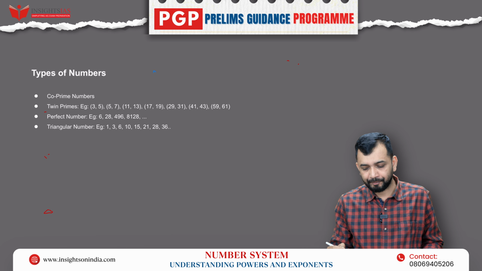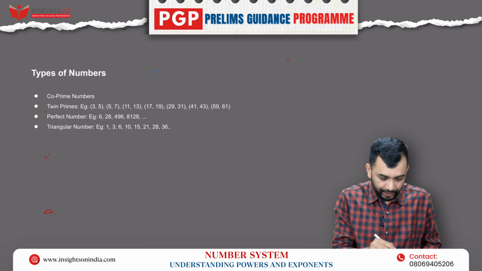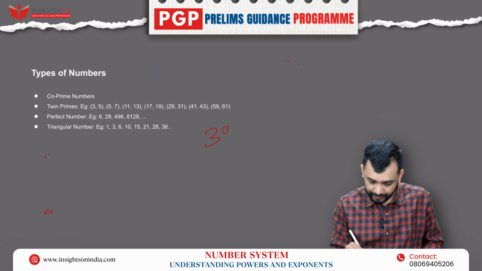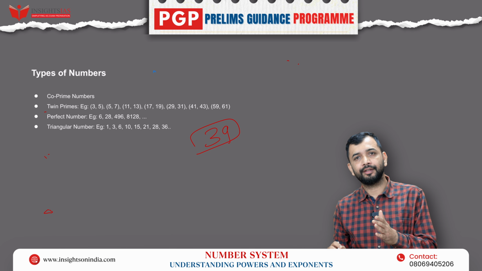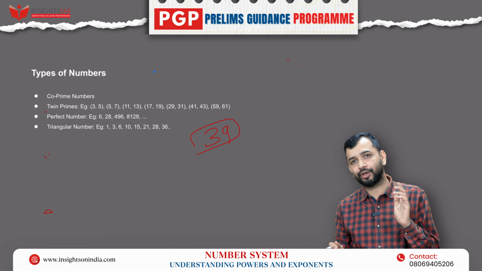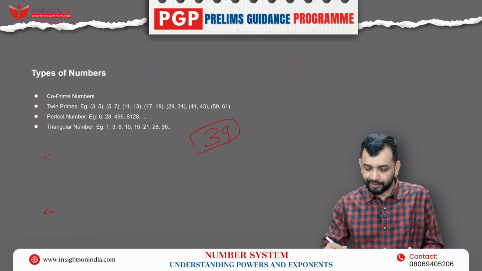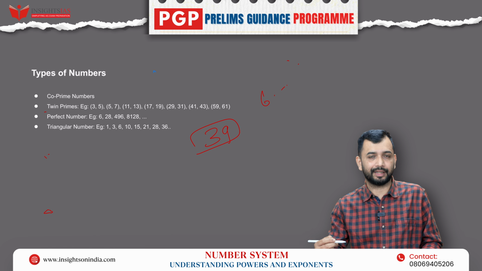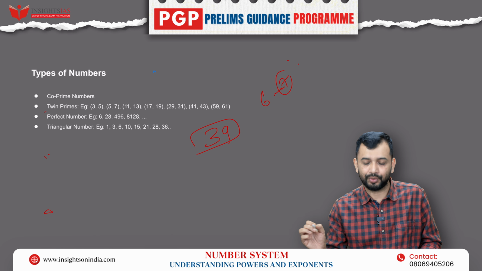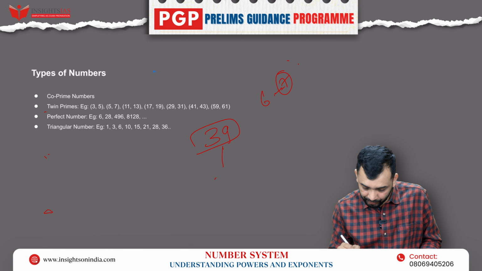So, next number, let's say 39. When I want to check 39, what do I have to check? The square root of 39 is what? 6 square is 36, 7 square is 49. So between them you are getting 6 point something, and you take the next number. That is, between 6 and 7, I take up to 7. So you only have to check up to 7.